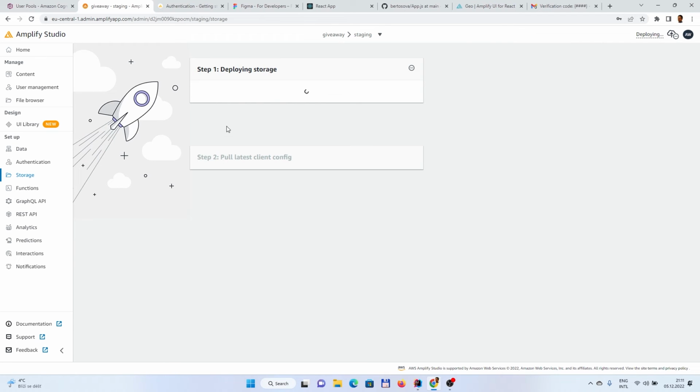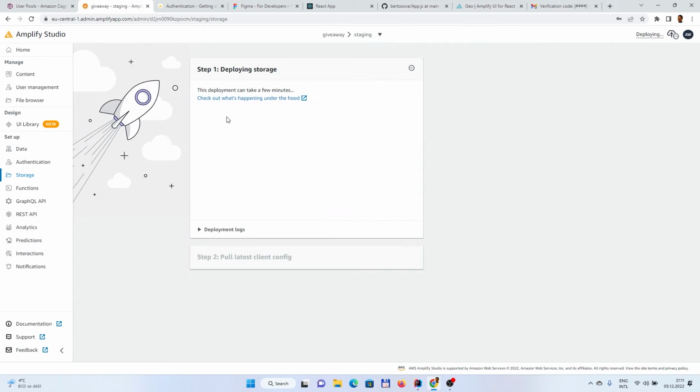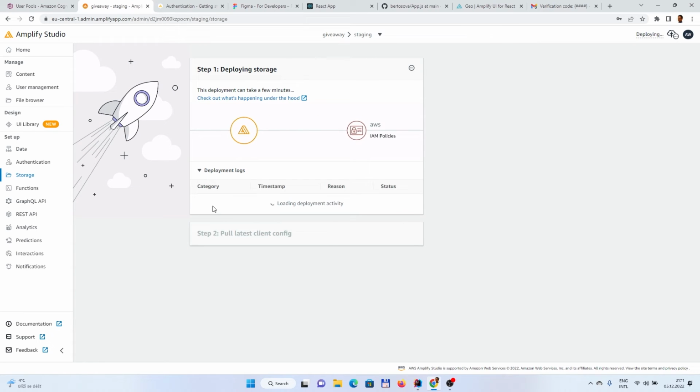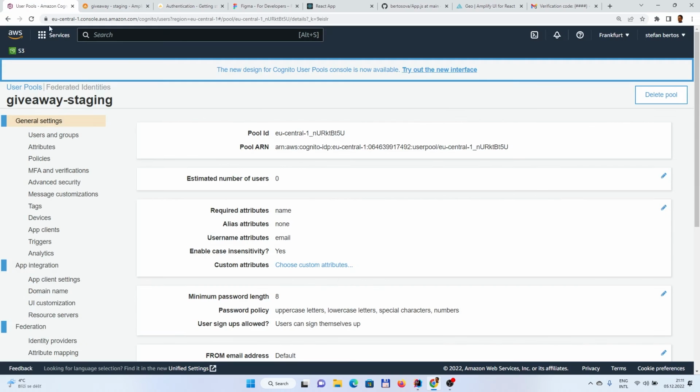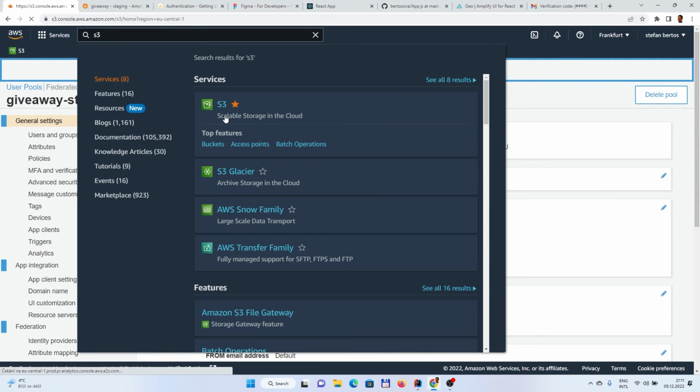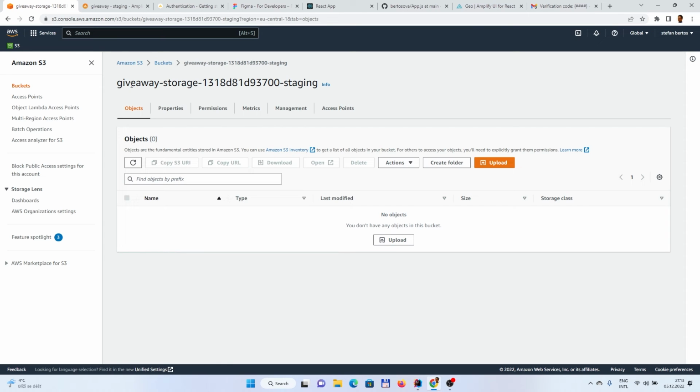What it will do under the hood, it will leverage another service, which is S3. We can also check the logs. Of course, it needs to modify the security stuff like IAM policies, but basically it will create an S3 bucket. So if we navigate to S3 inside the services, we should see something new being created for us. So the new bucket is created.